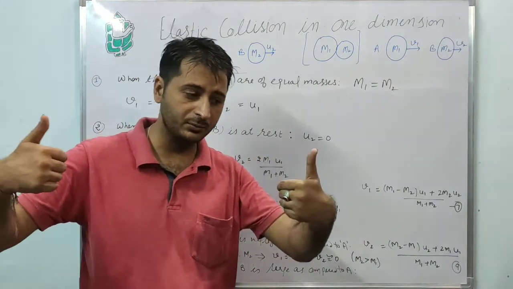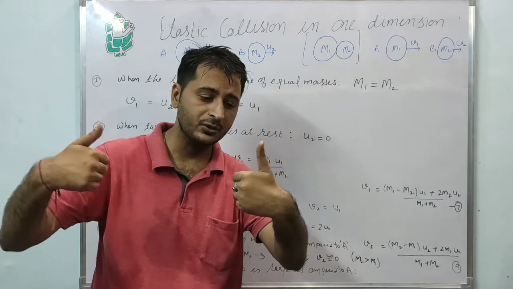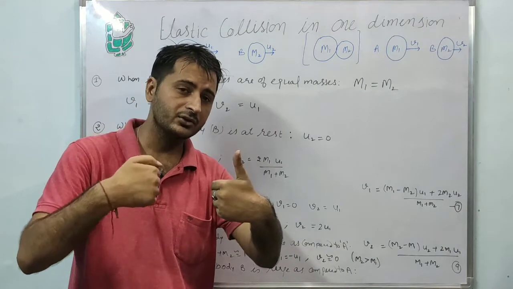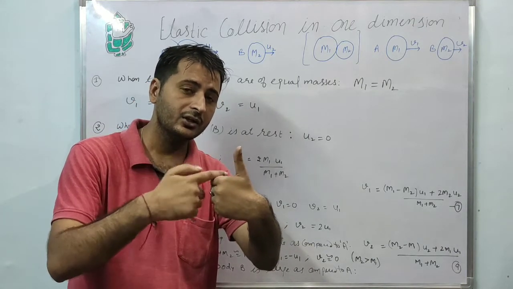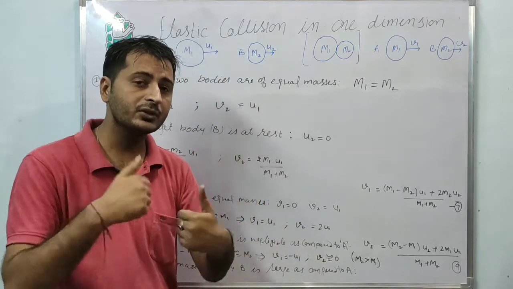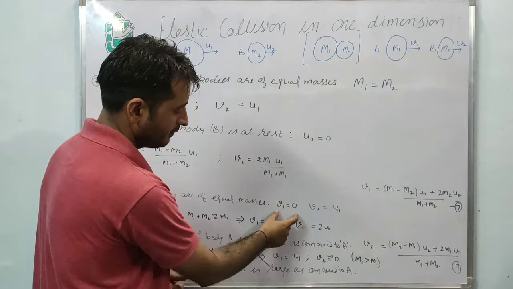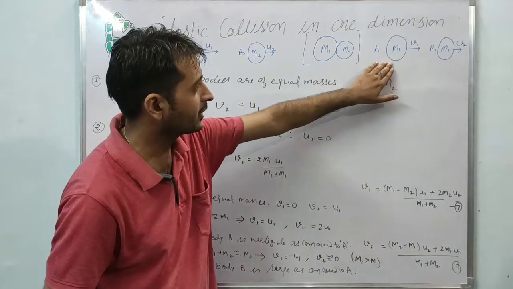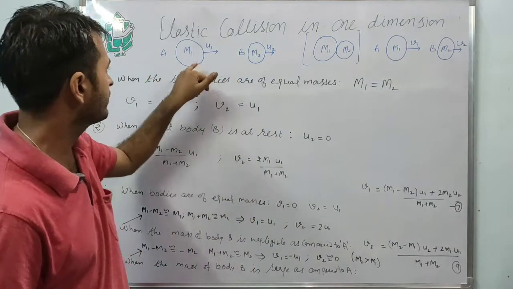When the masses of the bodies are the same, the velocity of object A becomes 0, and body B will move with the velocity of A. Means V1 equals 0 and V2 equals U1.